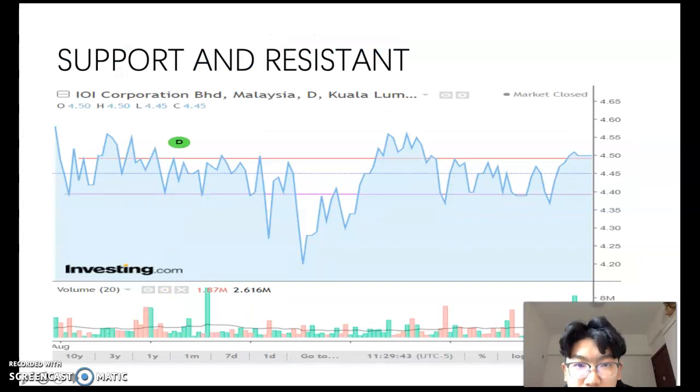Next is support and resistance. A support level is the level at which the price tends to find support. When it fails, it suggests that the price is more likely to break below this amount than to bounce back above it. For example, the purple line in the above graph is the support line. When the price falls to the support line, the downtrend of the stock price will pressure and probably have a support of demand.